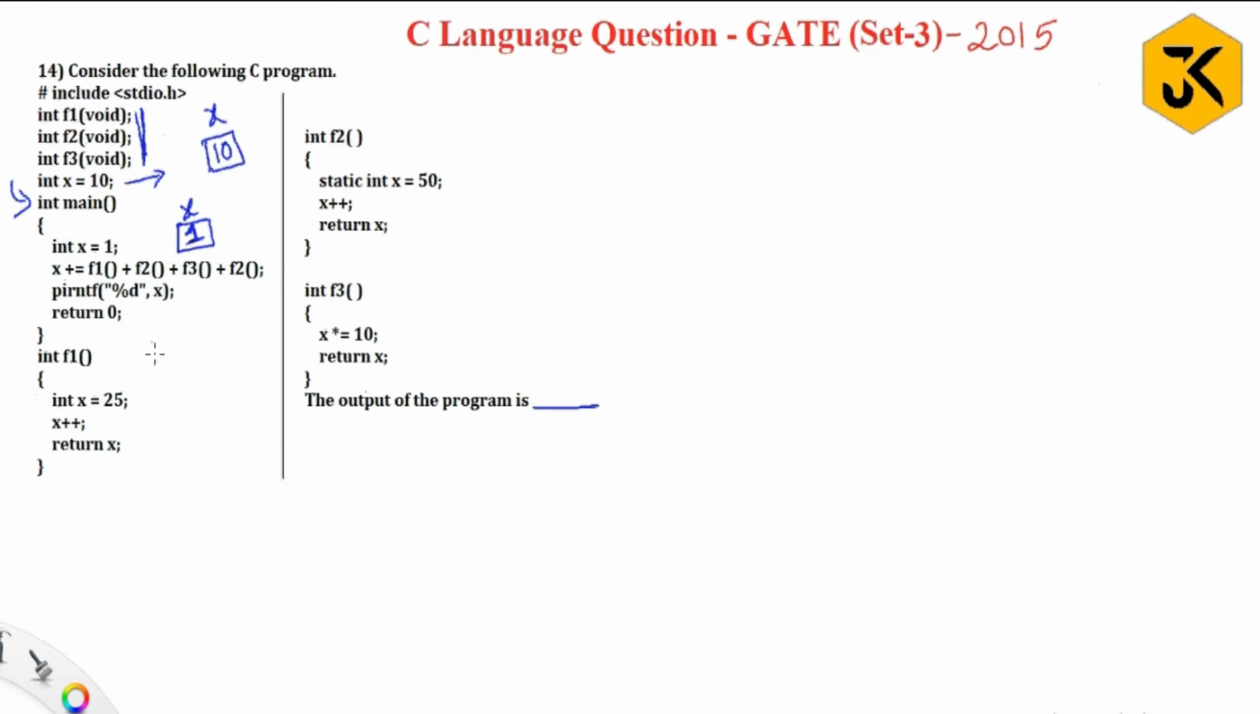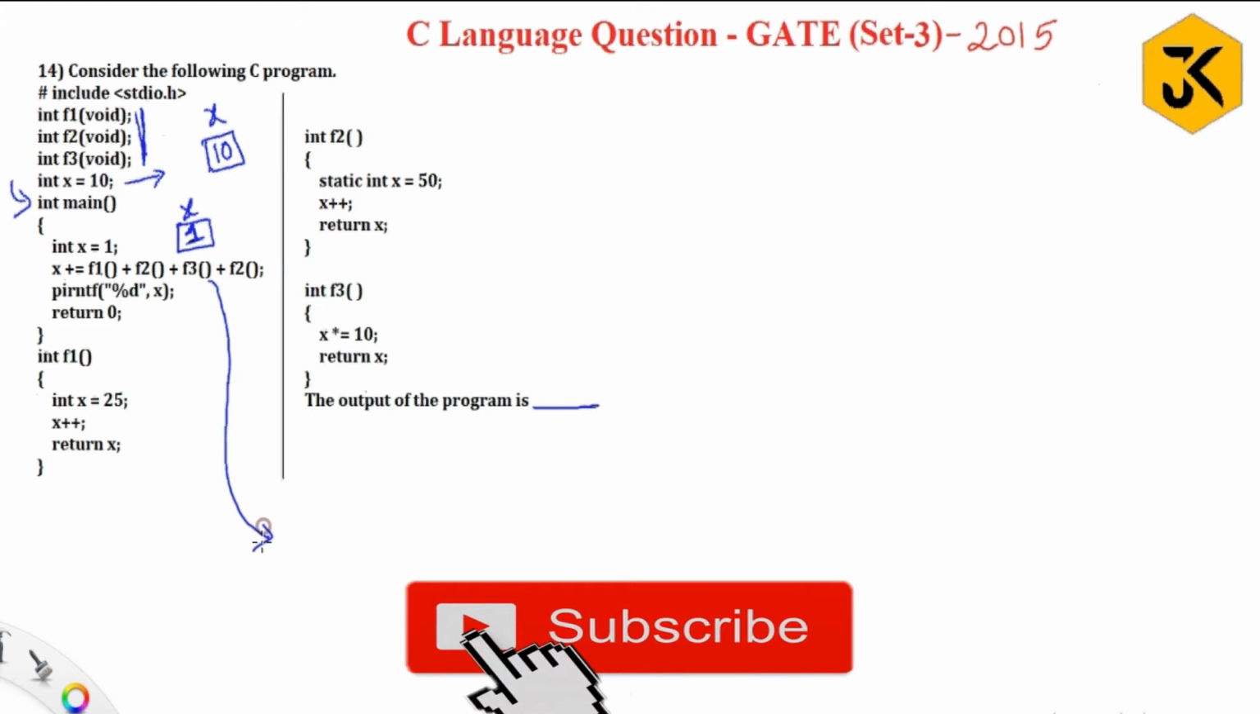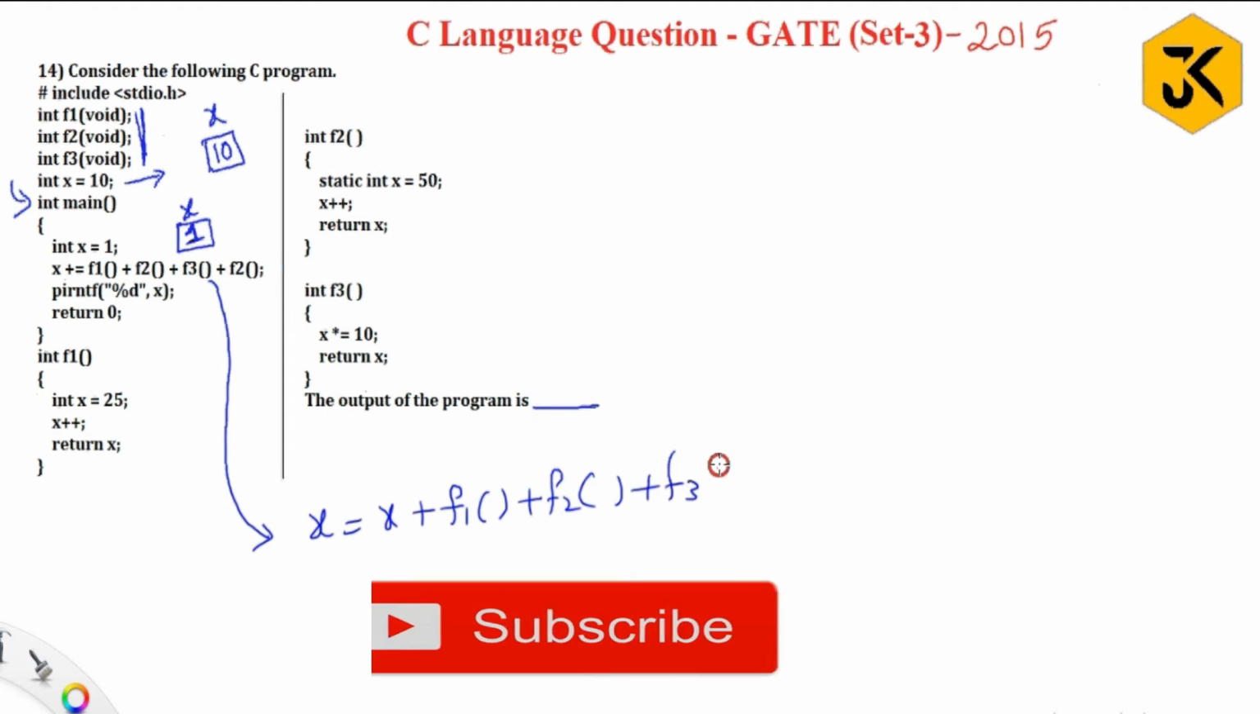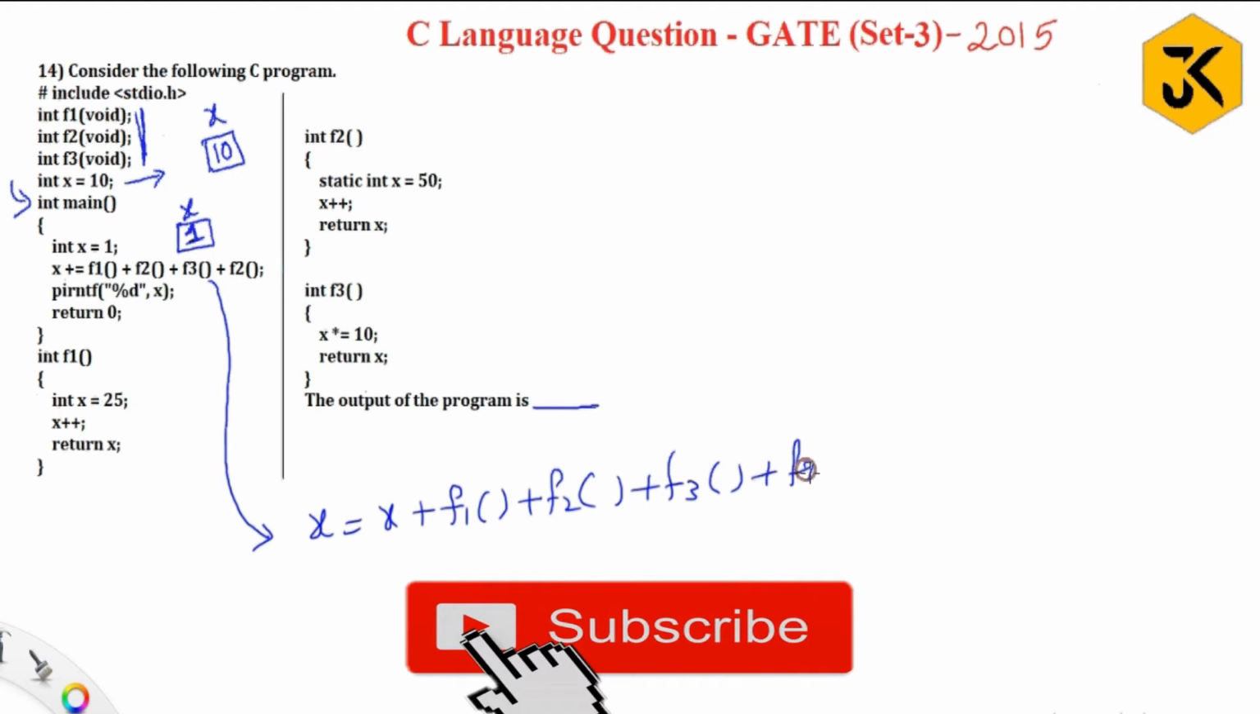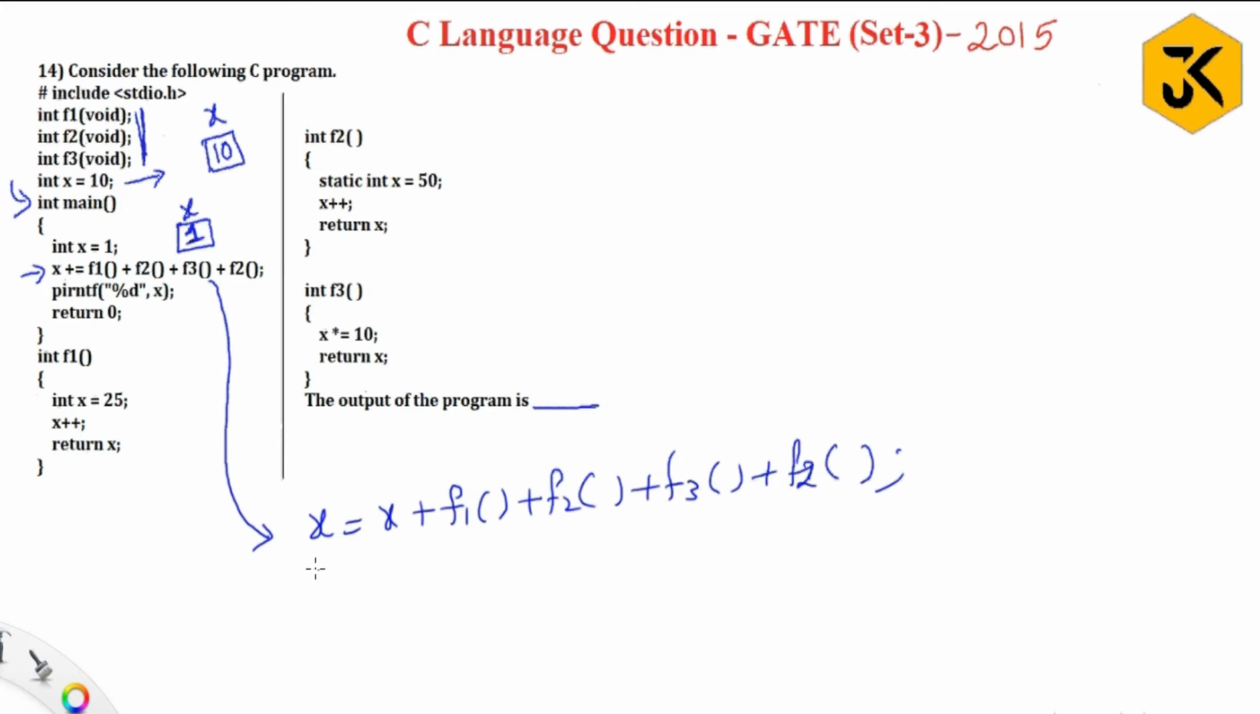The immediate statement is x plus equal to f1 plus f2 plus f3 plus f2. They have called some functions. So this statement I can write like this: x equal to x plus f1 function, f2 function, f3 function, then once again f2 function. Now this statement is executing. When it is executing, x equal to x plus, what is x? Local variable x, which is 1. The variable which is present inside the function is a local variable, and the variable which is present outside the function is a global variable.